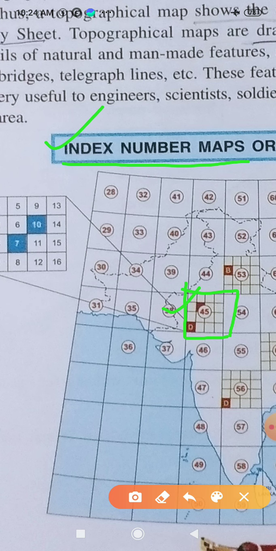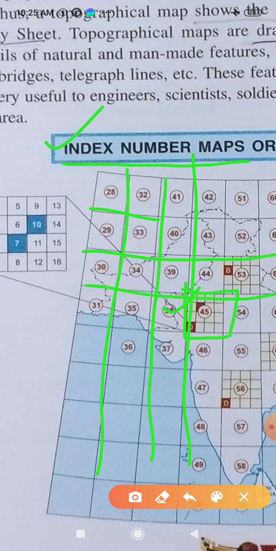They have divided the land of India as well as its nearby land together, and about 137 sheets are prepared. Each sheet is called one index number map, as each is assigned a particular number for that map, that is why they are called index number maps.